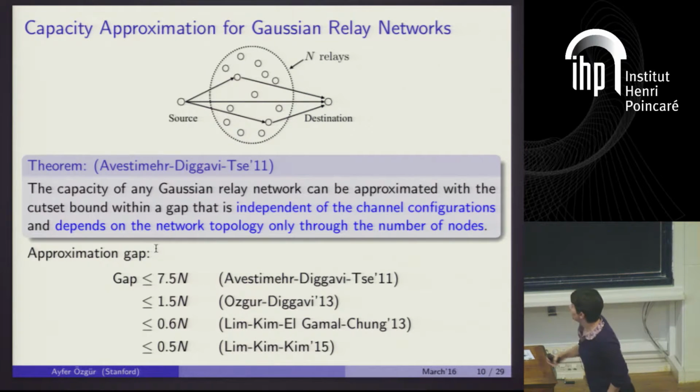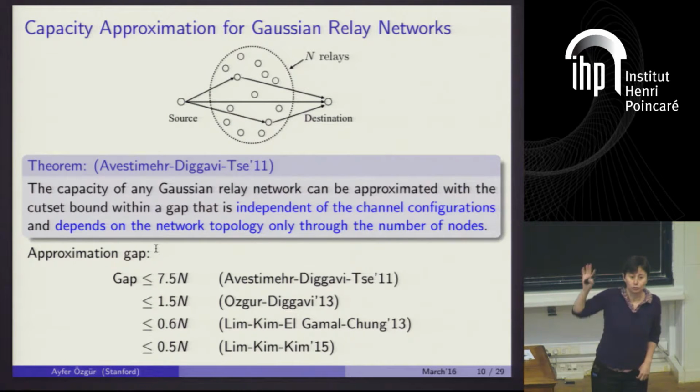And this was all obviously very specific to the single relay channel, and one may wonder if this has anything to say for larger Gaussian relay networks with arbitrary topology, and indeed, yes.